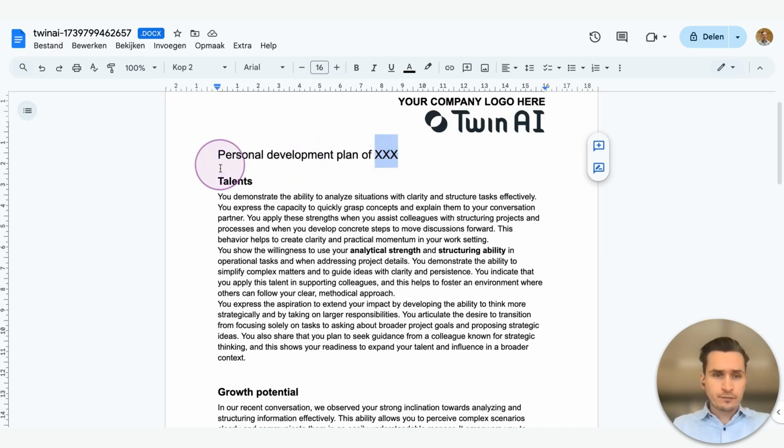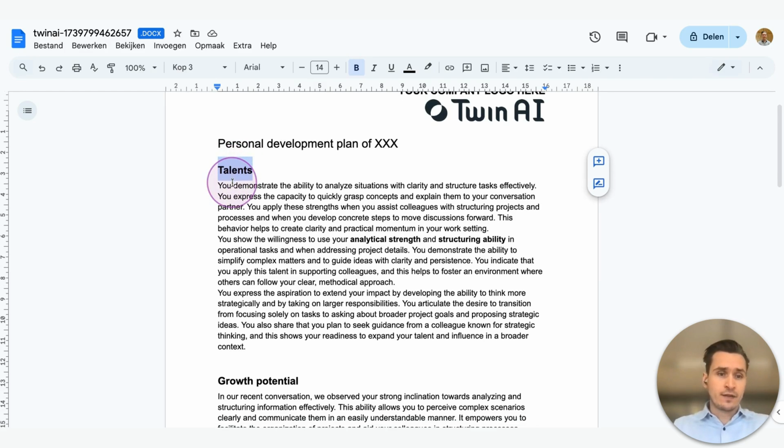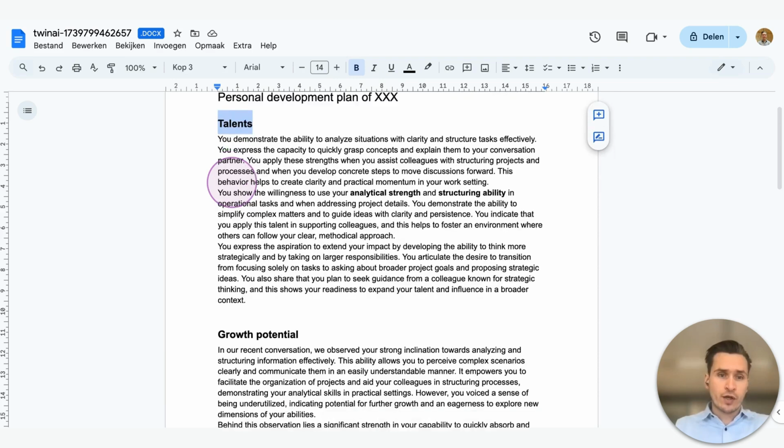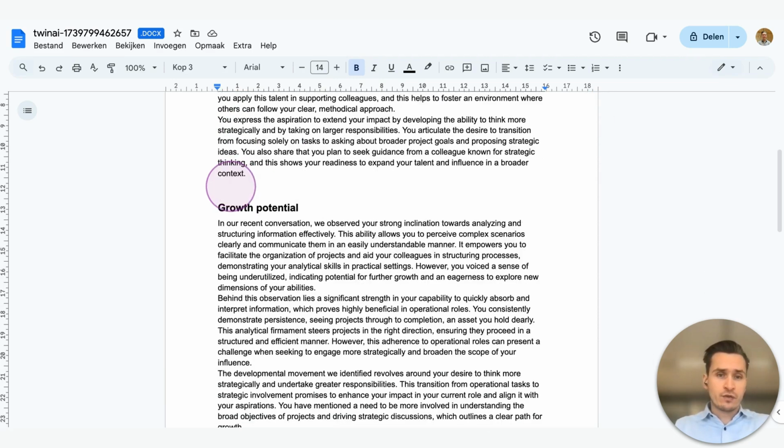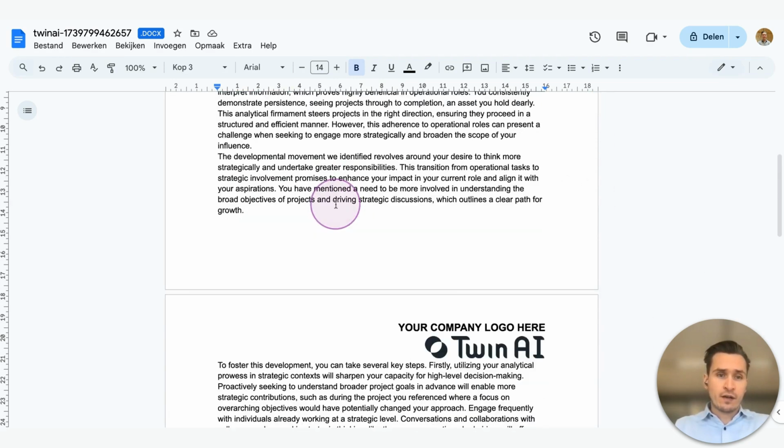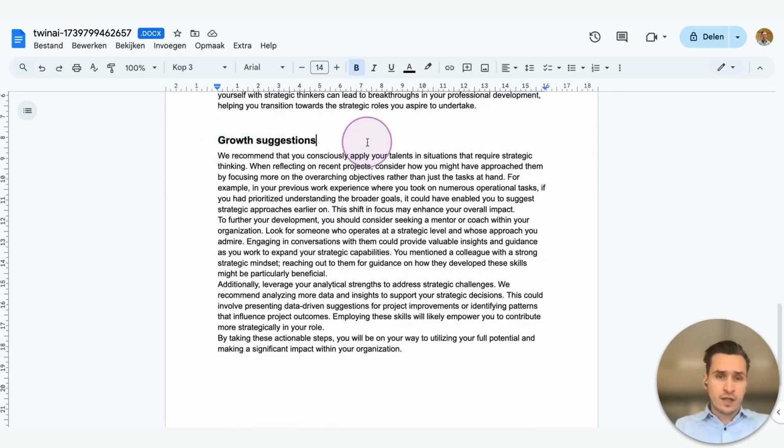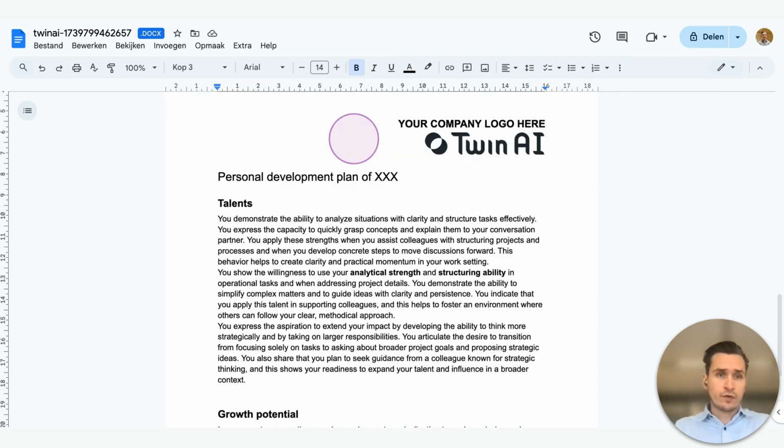It's not real. There are three different topics that the coach and the coachee will discuss in the coaching talk. First part is talents. This is one chapter. Thus, in our workflow, it will be one prompt. There is growth potential, and there are lastly growth suggestions. So these are three things that we will discuss in our workflow. We're going to build one for this.